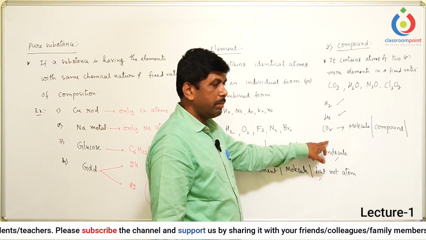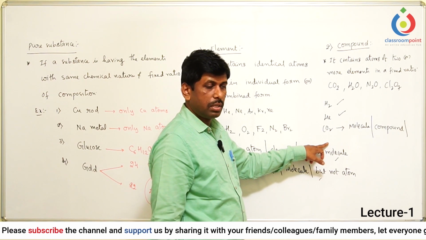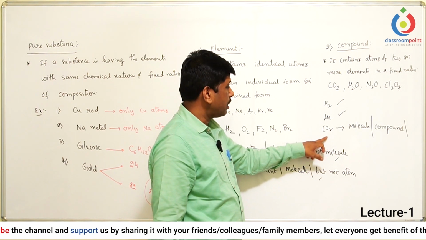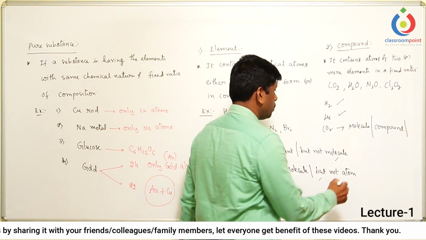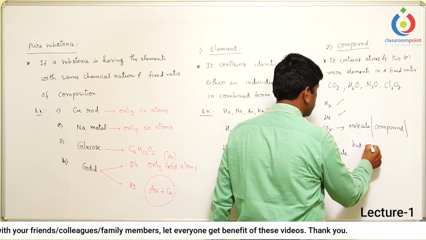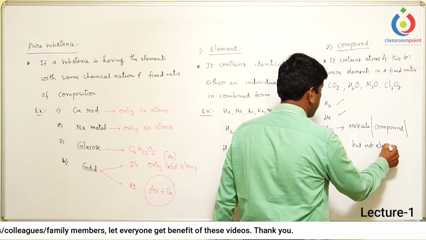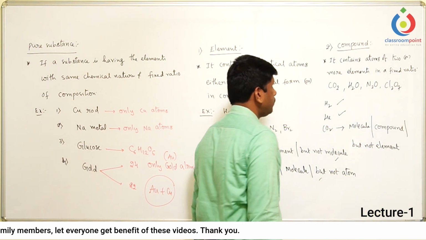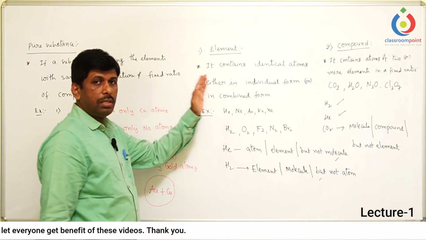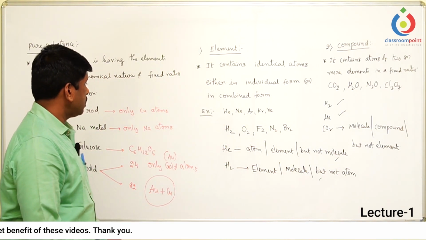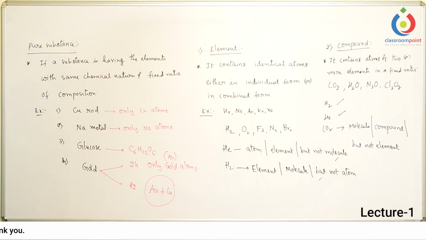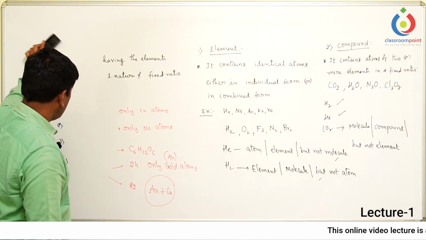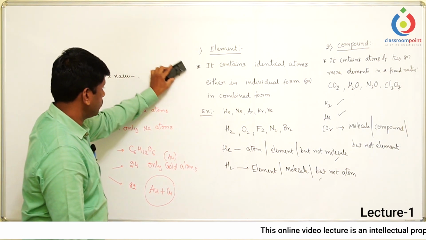Can we call this an element? No, we cannot call this an element. Why? Because it does not have identical atoms. It has more than one type of atom. So it is not an element. So this is about the element and the compound. Now let us discuss, hope you took the screenshot. Now, let's discuss mixtures.